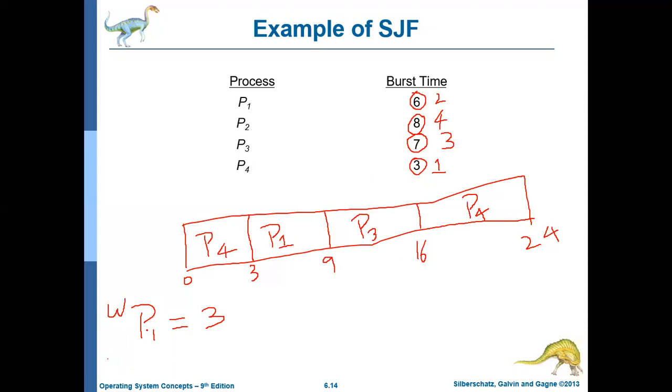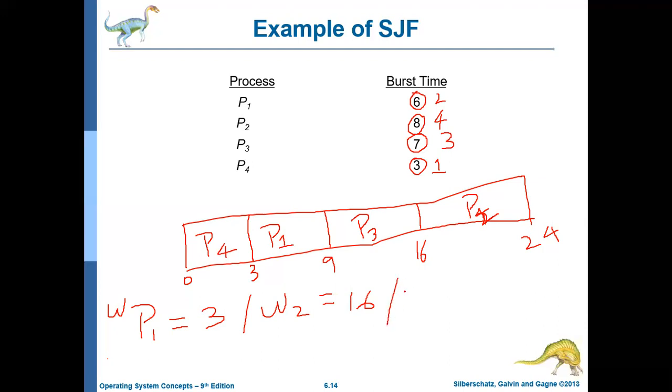The waiting time for process 2, the last one, is 16 milliseconds.